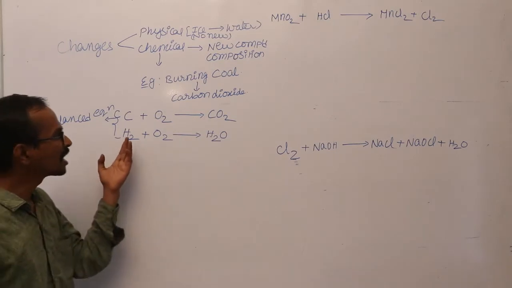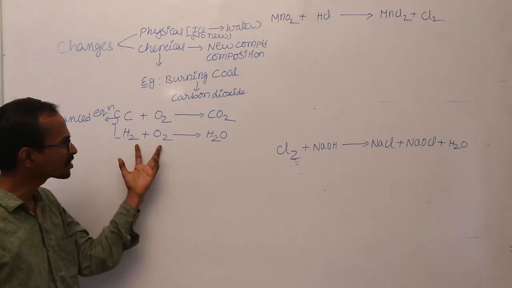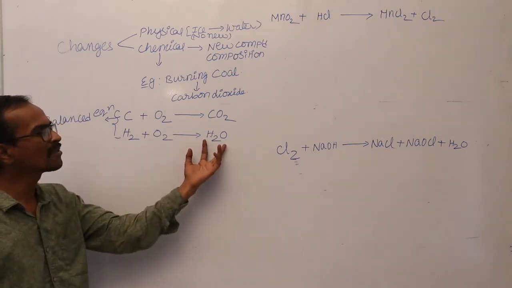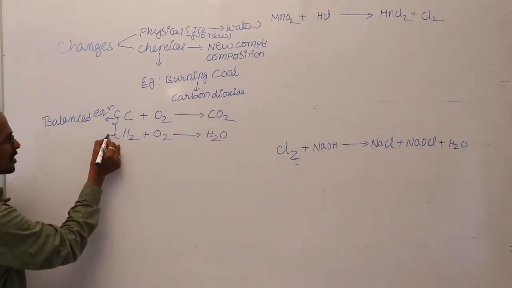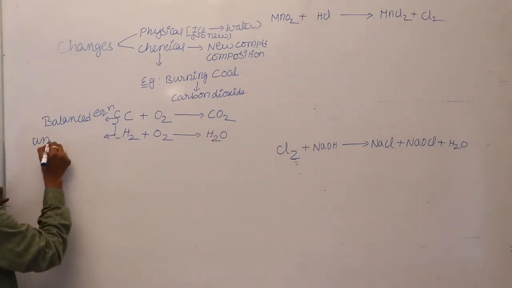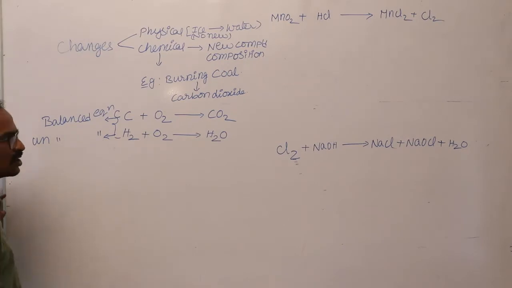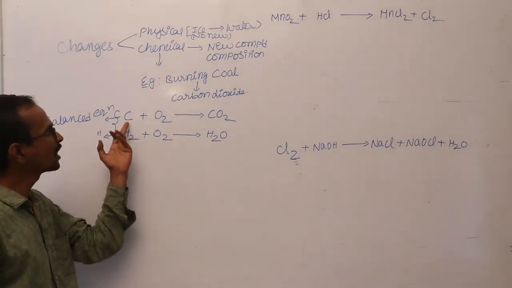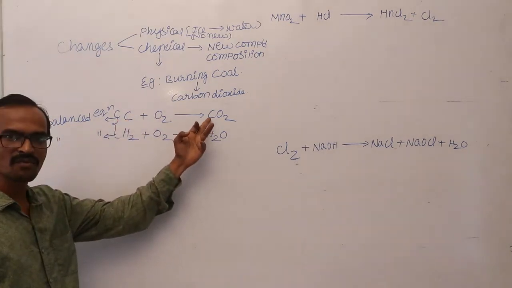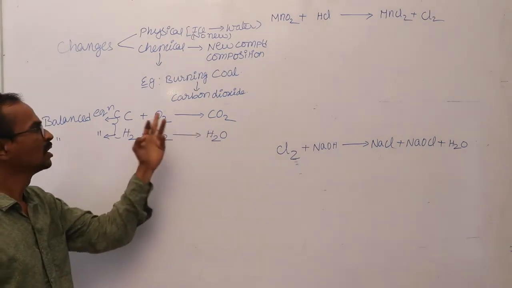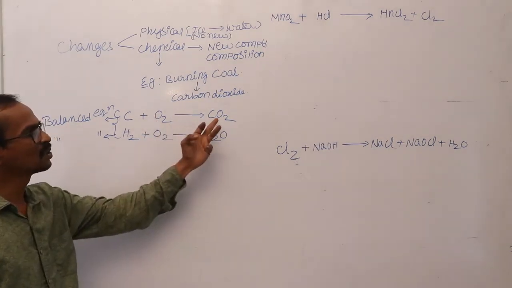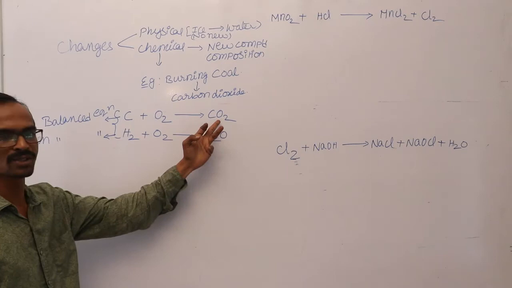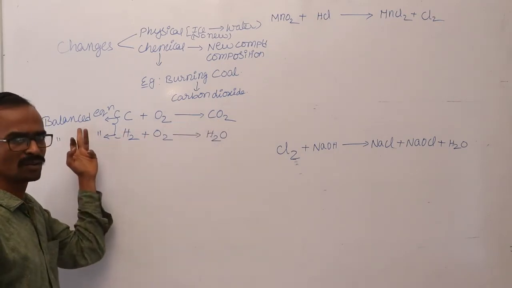If the number of atoms in the reactants is not equal to the number of atoms in the products, that is called an unbalanced chemical equation. Here you can see one carbon in the reactant, and the same one carbon is produced in the product. Two oxygens in the reactant, two oxygens in the product. So it is a balanced equation.